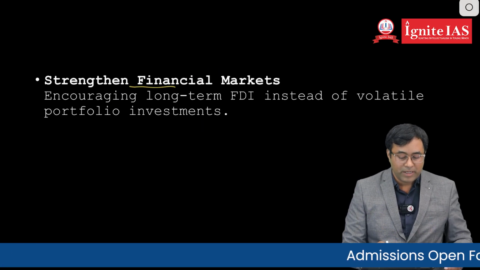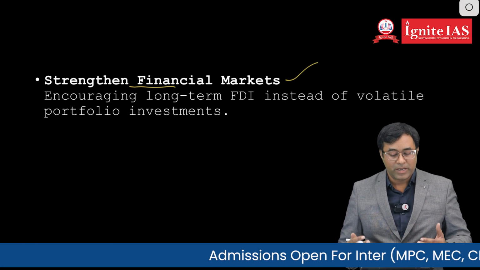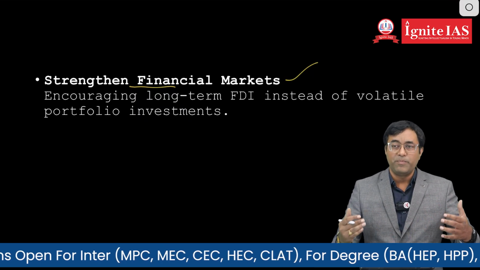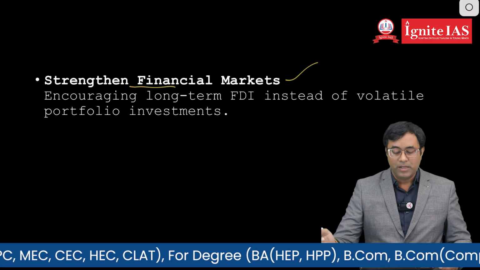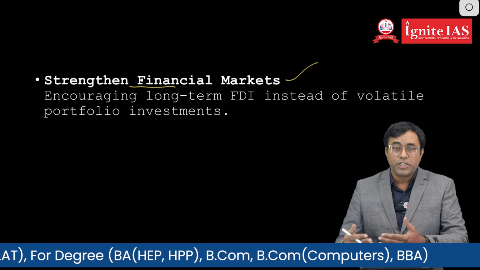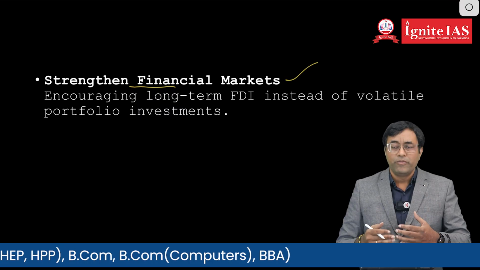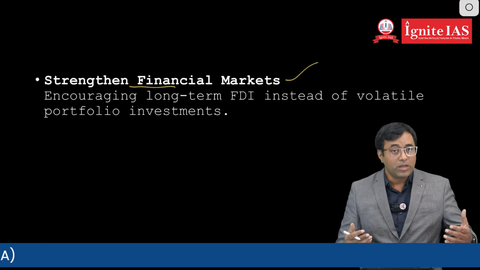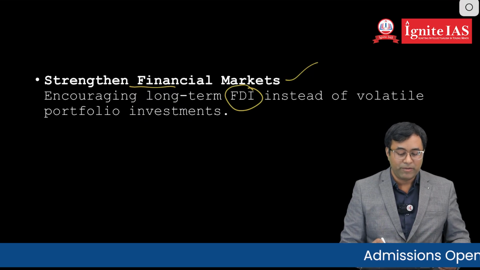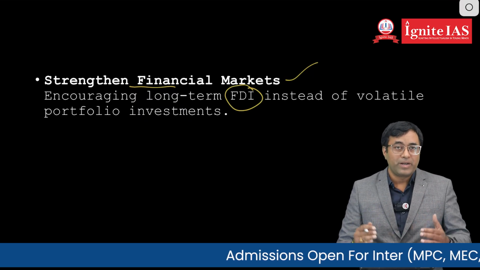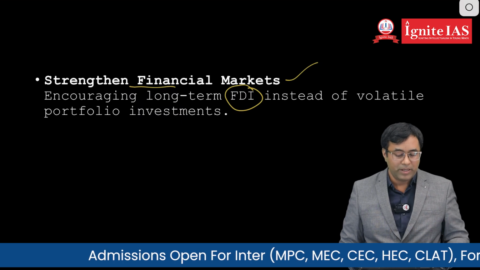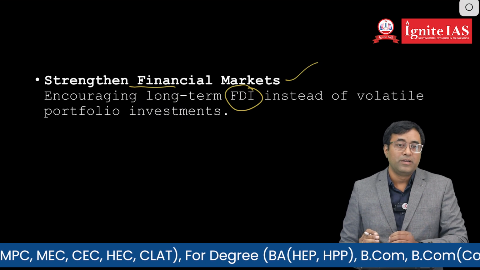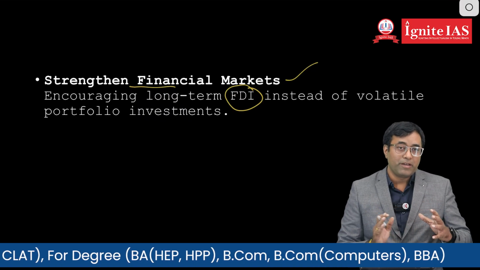Next one is strengthening financial markets. Financial markets and capital markets are growing at a faster rate. So many companies are listed on the stock exchange, and in that foreign institutional investment is coming to India, which has to be stabilized, and government should also take certain measures in the long run to attract foreign direct investment by changing or liberalizing certain norms. That should be the approach, and we need to attract foreign investments in such a way that domestic industries should not be affected.